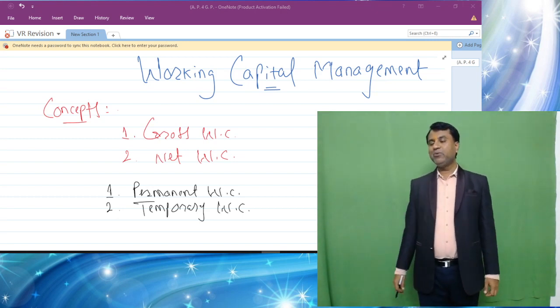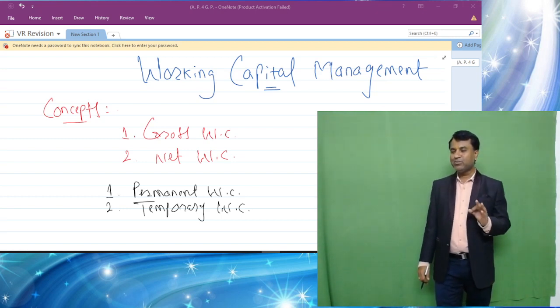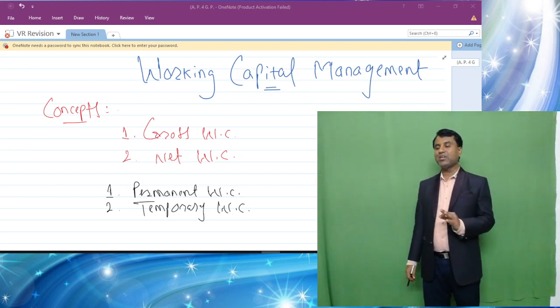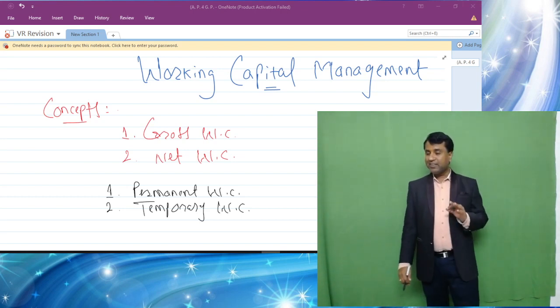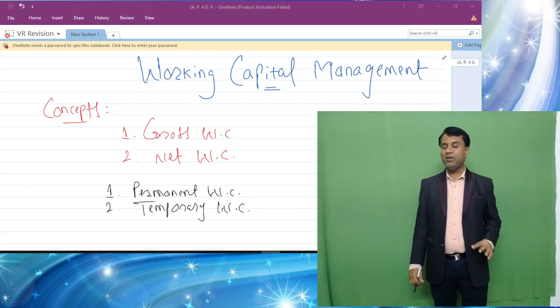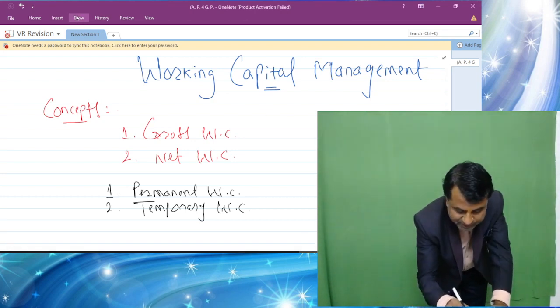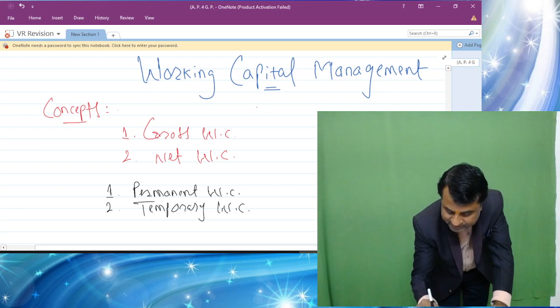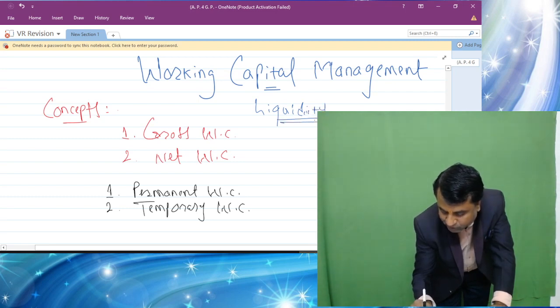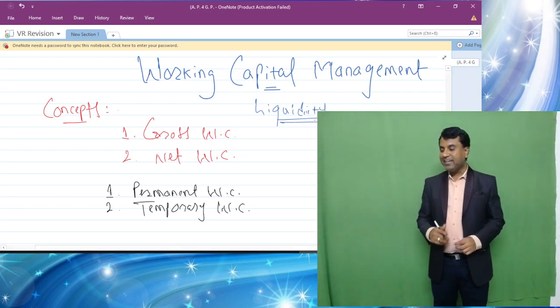As I told you already, working capital is nothing but the capital which is required for running day-to-day activities of the business, without which a business cannot function at all. Another thing which needs to be known by all of you is that working capital is very much responsible for maintaining liquidity in the business, students. Now you must be thinking, what is liquidity? Liquidity is nothing but the ability of the business to pay short-term liability. So liquidity is very important as far as any business is concerned, and working capital is very much required to maintain it.